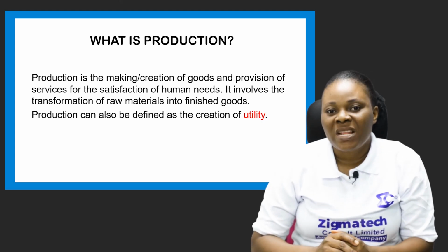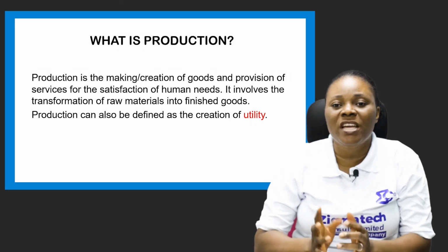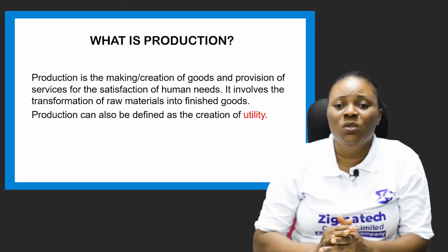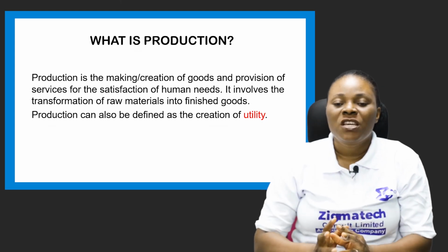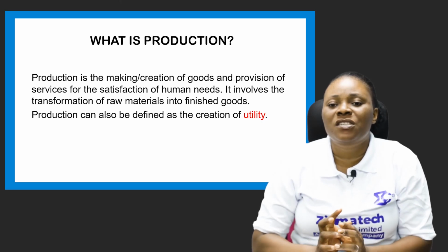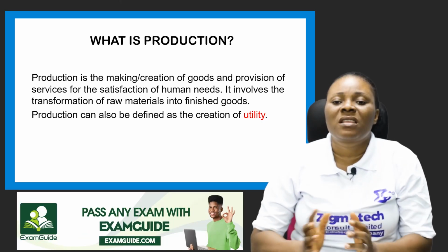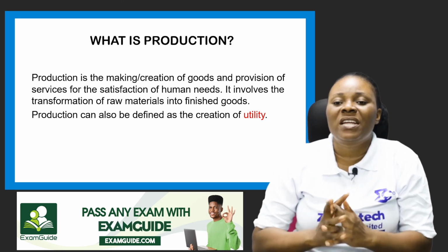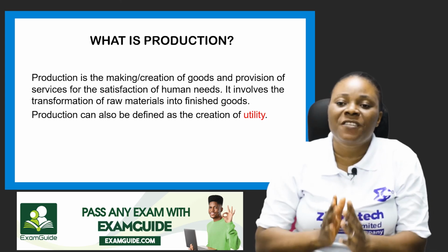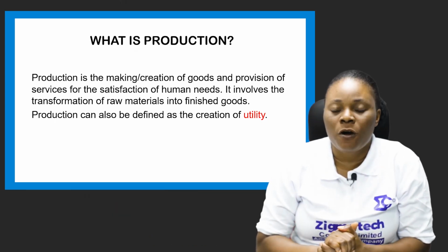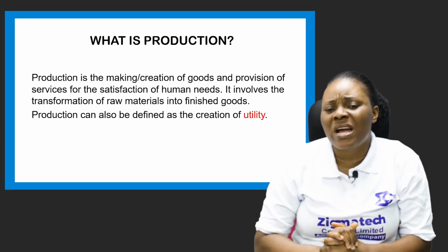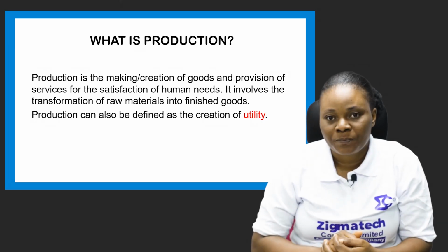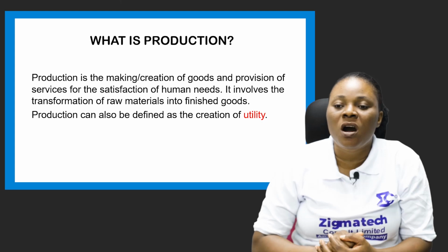You can also say that it involves the transformation or the changing of raw materials into finished goods. That is, for production to take place, the first thing you need to have is your raw materials. Your raw materials are mostly natural things created by God. These are the things changed into other forms which can either be in the finished form or the semi-finished form. So in short, we can simply say that production is the creation of utility.